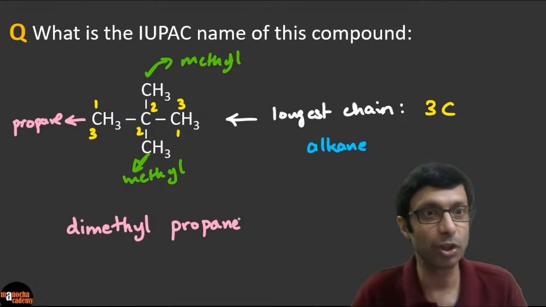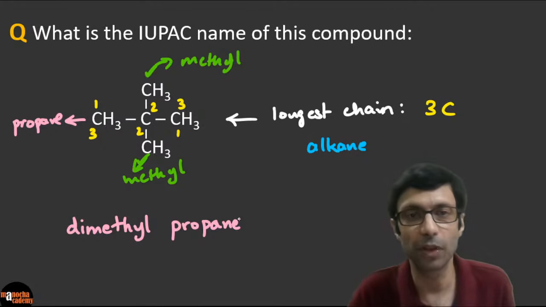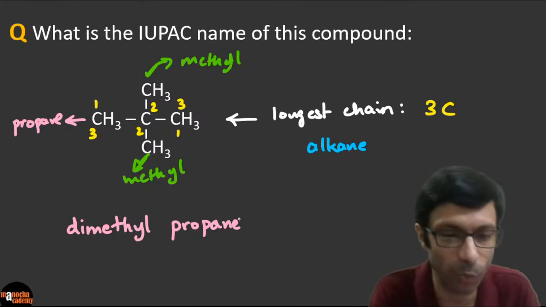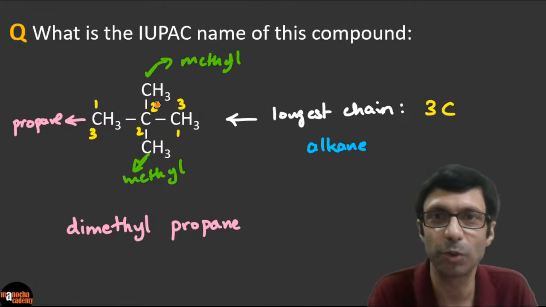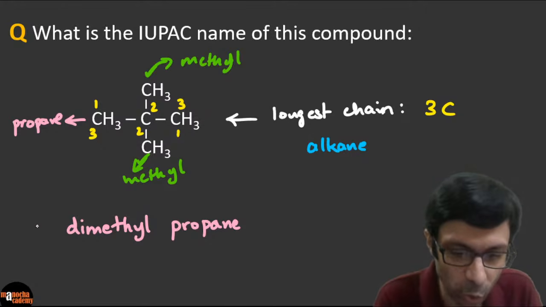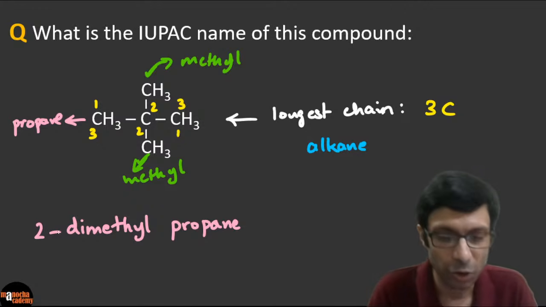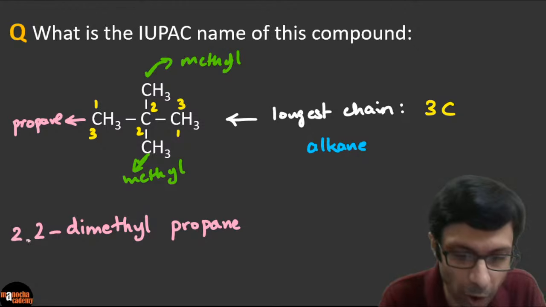And we have to give the position. Very good. Some of you are already writing the position. You need to give the position of the methyl group. Where is the methyl? On which carbon atom? So you can see it's on position number 2. So what do we need to write? 2 dimethyl, but we cannot write only 2 because there are 2 of them. So you need to write 2, 2.